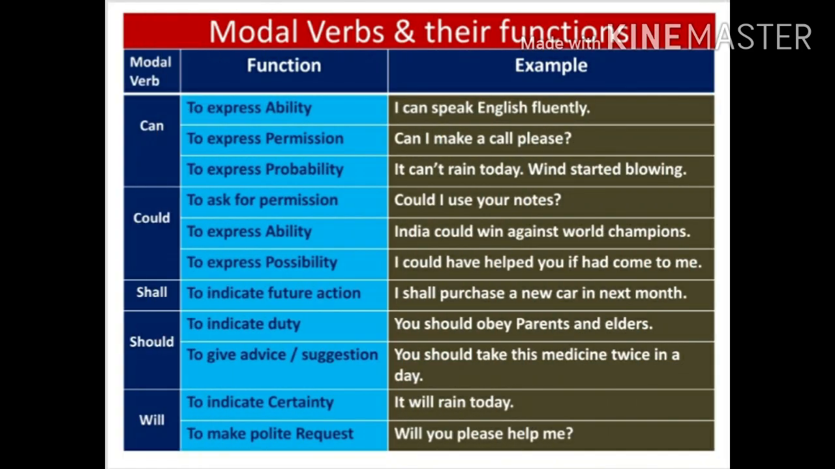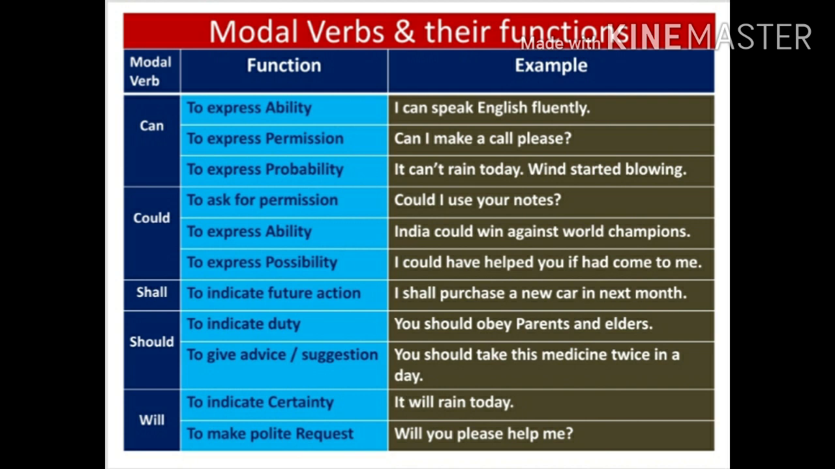My friends, to begin with, I would like to say can. Can expresses ability, permission, probability. For example, I can speak English fluently, ability is indicated. Can I make a call please? It indicates permission. It can't rain today, wind started blowing, probability is indicated.